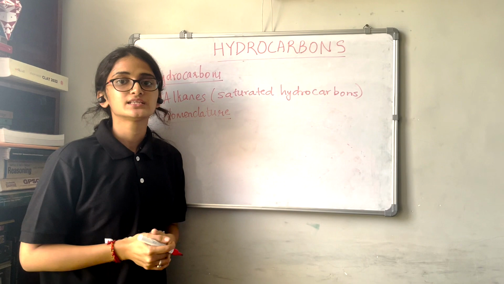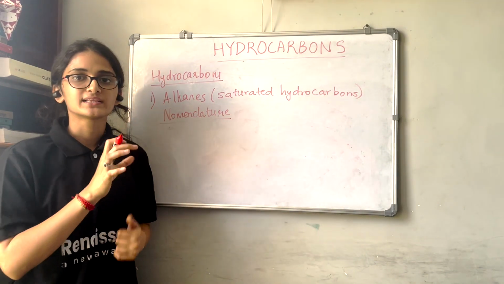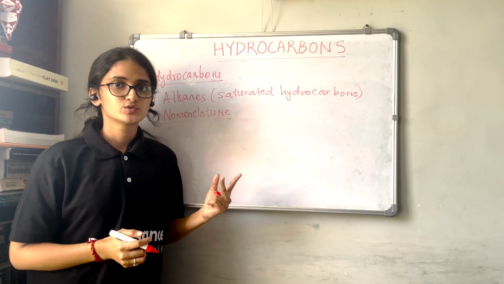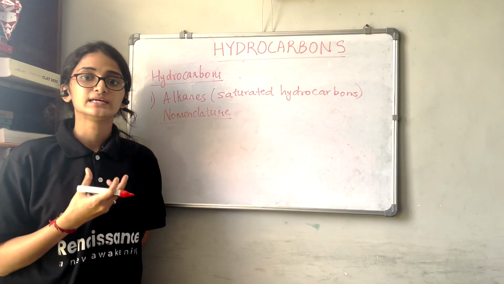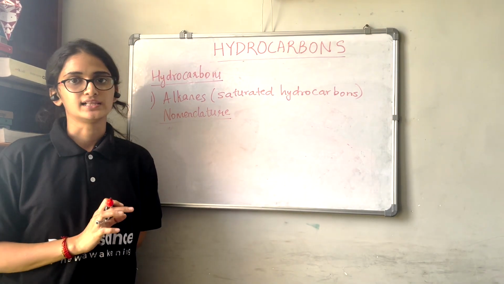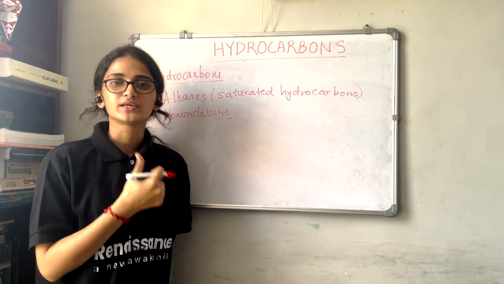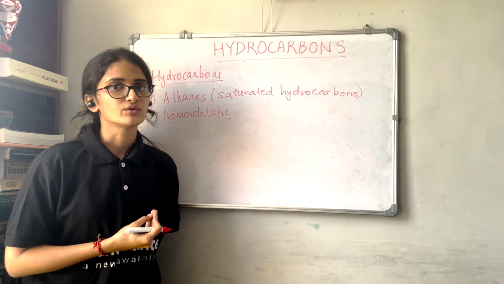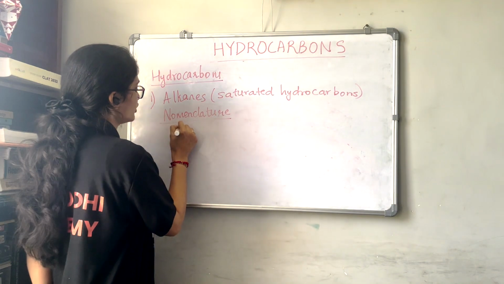Next, we are going to see the nomenclature of alkanes. We have seen the nomenclature of basic alkanes, that is methane, ethane, propane. These were the basic alkanes. Now we are going to see the nomenclature of branched, ring and straight chain alkanes. We have seen the lower alkanes like methane, ethane, propane. Higher alkanes will have longer chains. Now, let us take the example of butane.